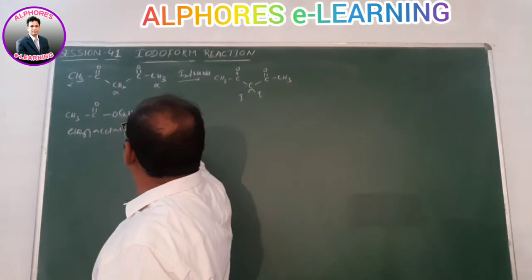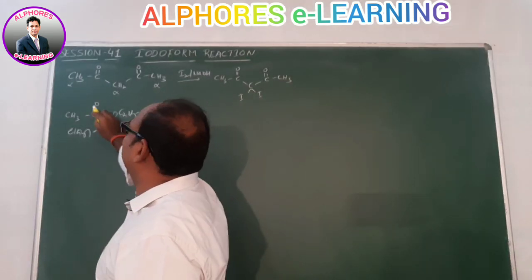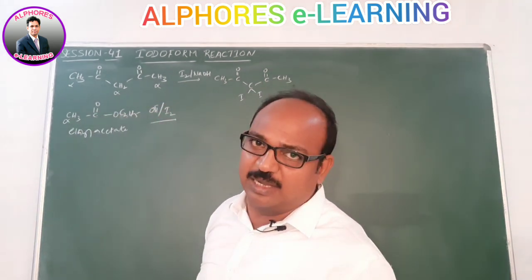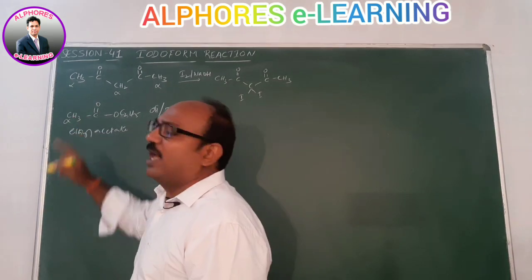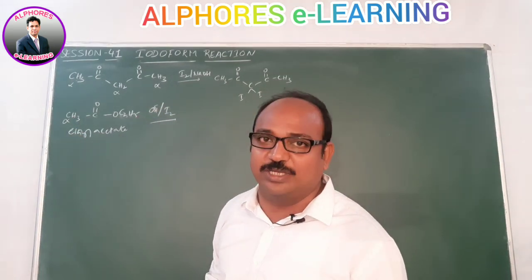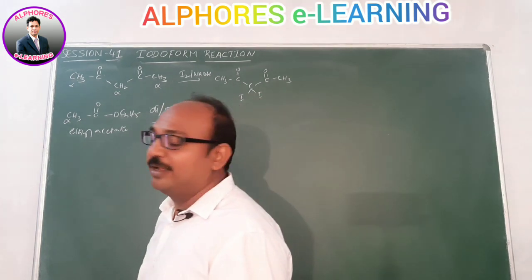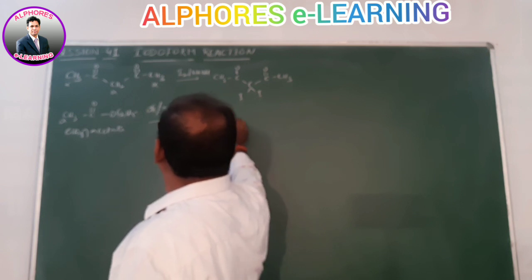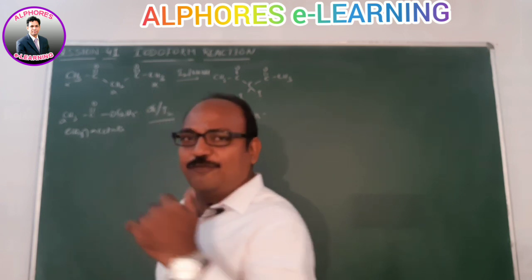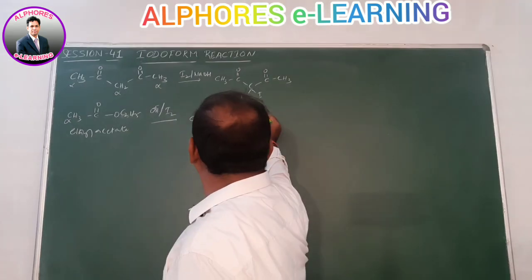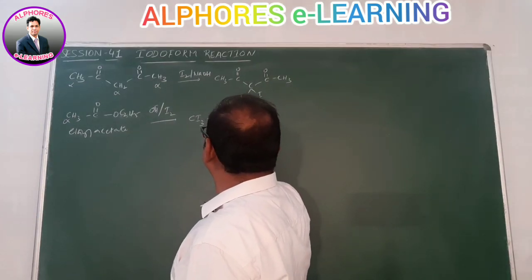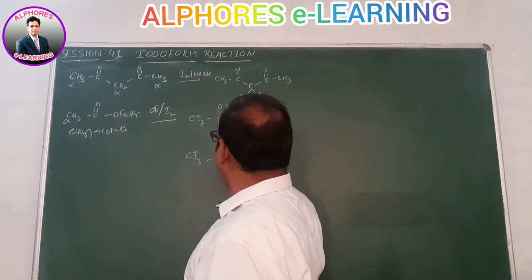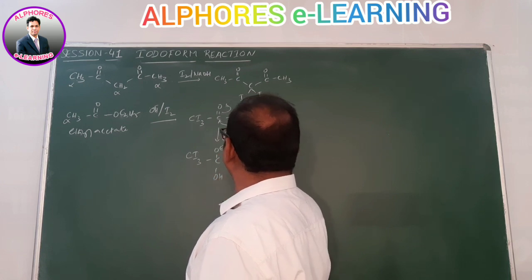This one upon reaction with the base and I2. With respect to this C double bond O group, only this carbon is the alpha carbon, there is no other carbon like the earlier example. So there is only one alpha carbon, and that also consists of 3 hydrogens, which means it satisfies the condition. Upon halogenation, this one converts into CI3, C double bond O, OC2H5. Until here, that's clear. Now what are we expecting? OH minus has to come and attack this C double bond O, so we get CI3, CO minus, OH, OC2H5.